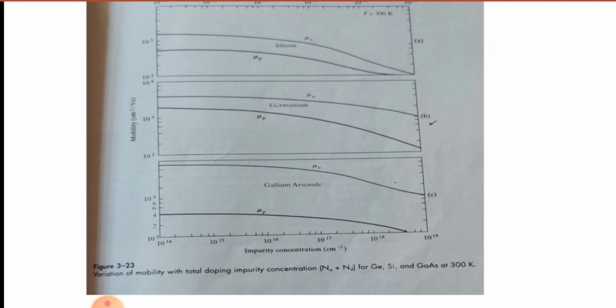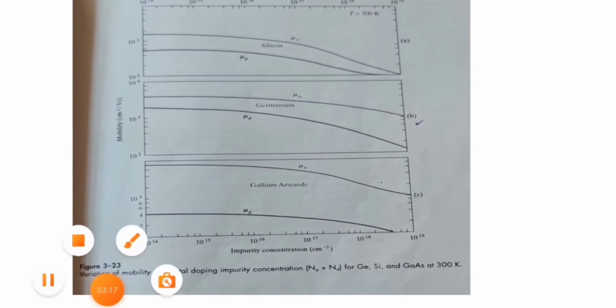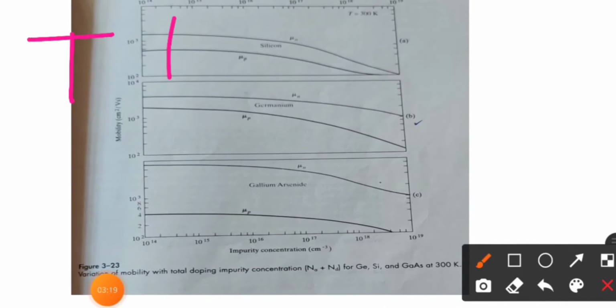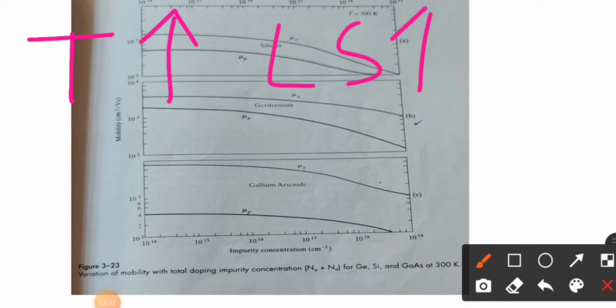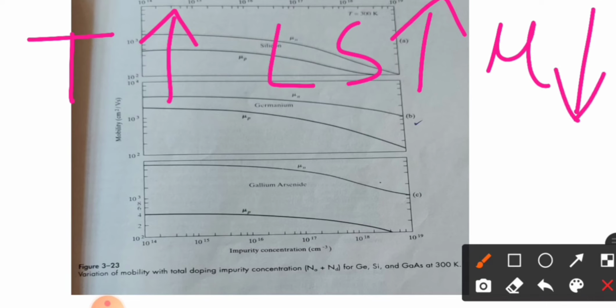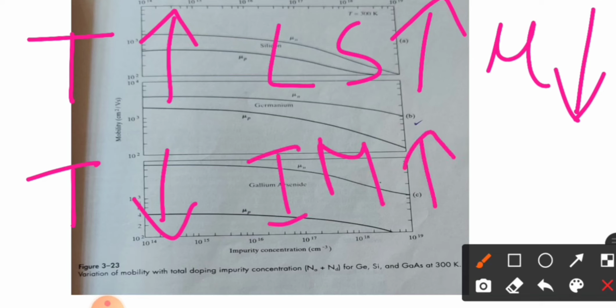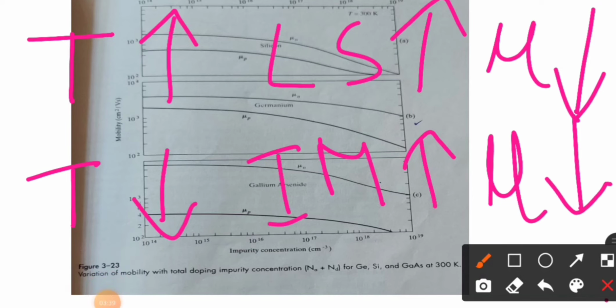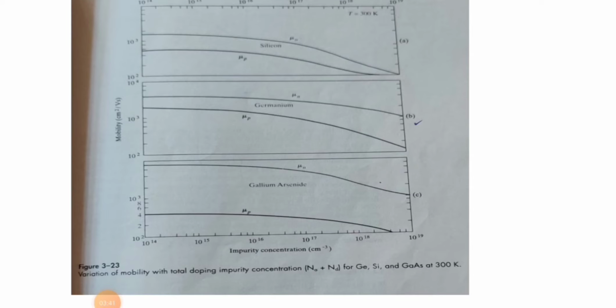As the temperature increases, lattice scattering increases and the mobility decreases. And as the temperature decreases, impurity scattering increases and the mobility decreases. So go through the topic. Thank you.